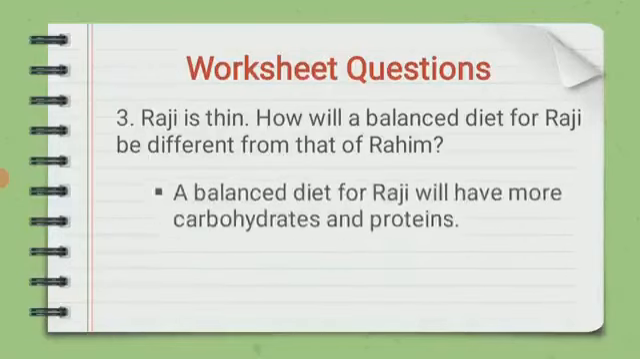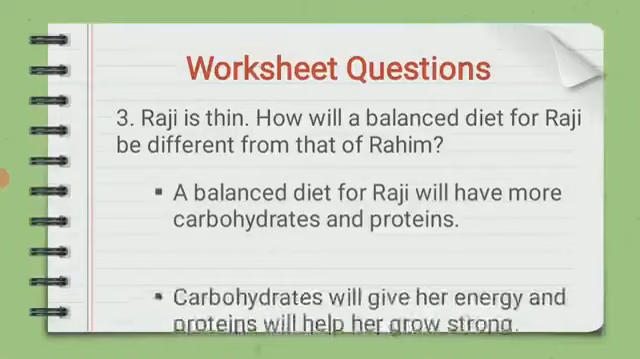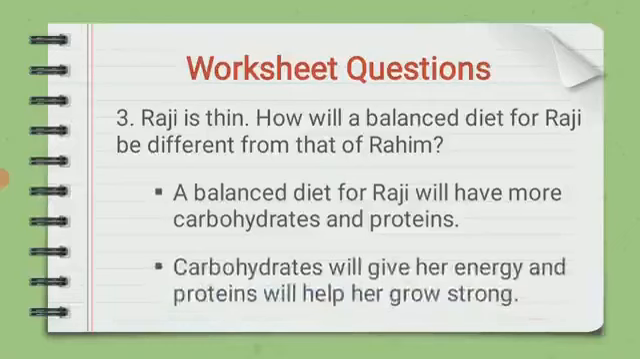Answer is, a balanced diet for Raji will have more carbohydrates and proteins. Carbohydrates will give her energy and proteins will help her to grow and become strong.